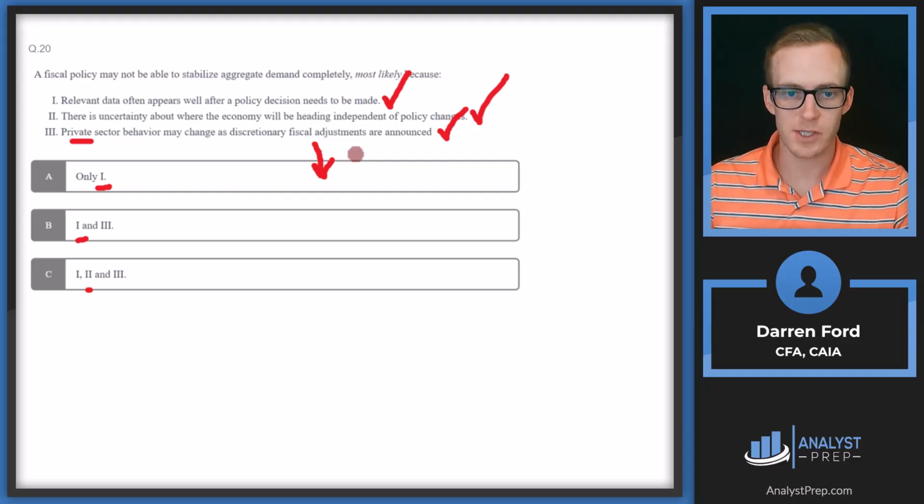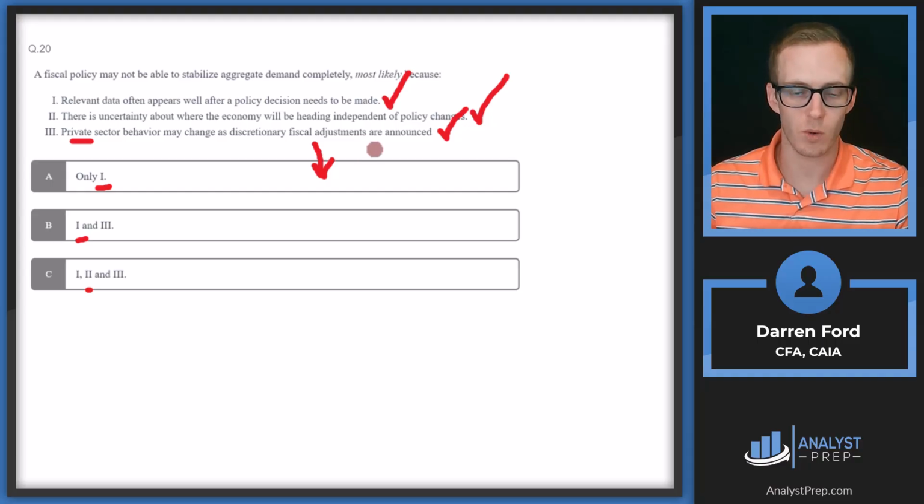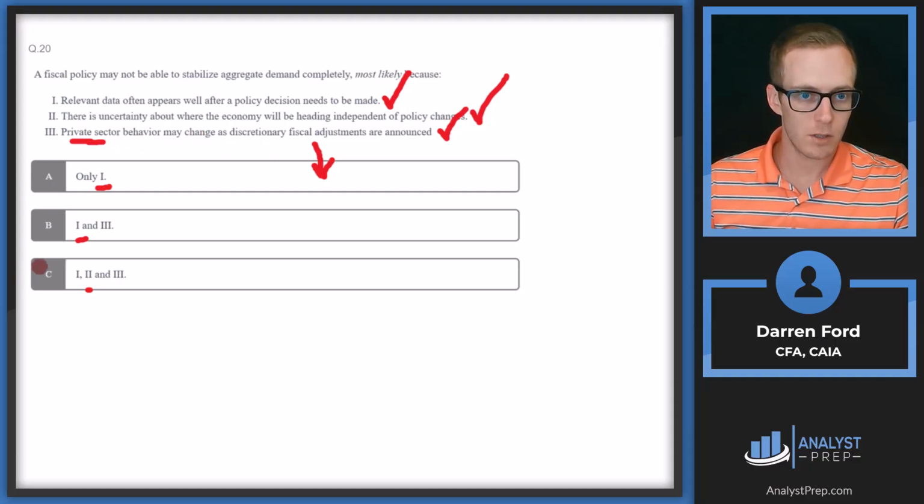Or looking at the United States, last year passing the One Big Beautiful Bill Act, there are some provisions in there for businesses where they can expense a lot more of their R&D or certain business expenses up front. So by making these fiscal adjustments, that's leading to changes in private sector behavior to take advantage of those tax cuts and credits and adjustments. So all three of these are good. Answer C.